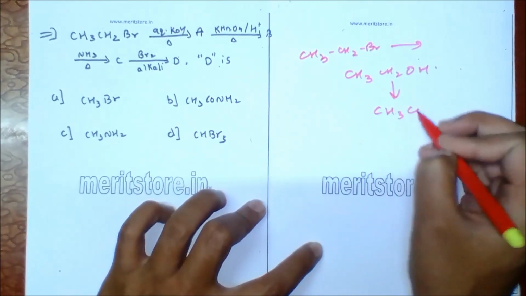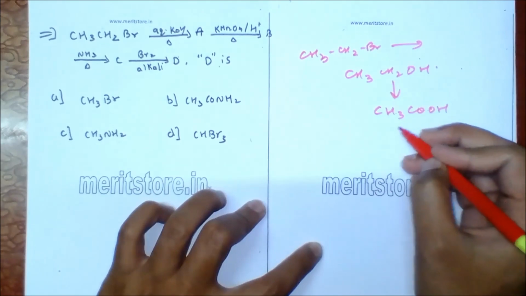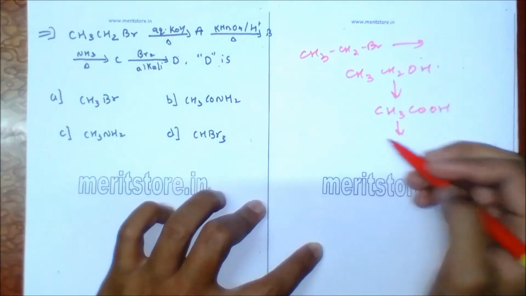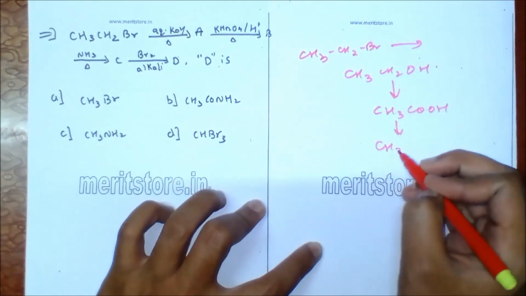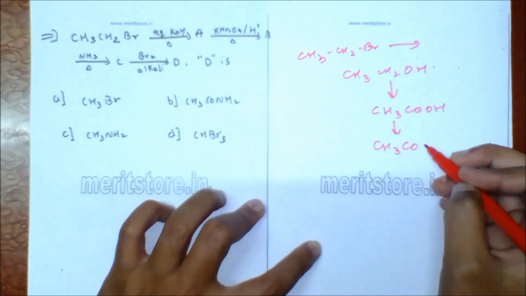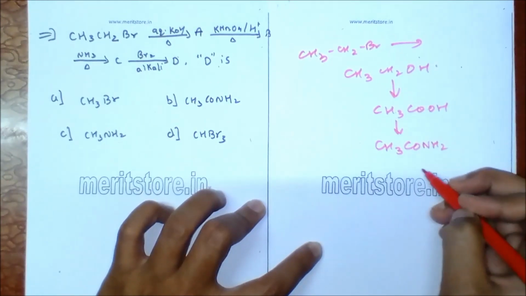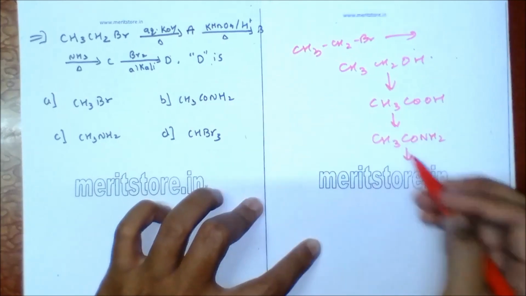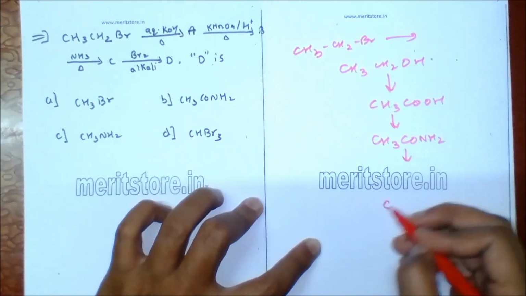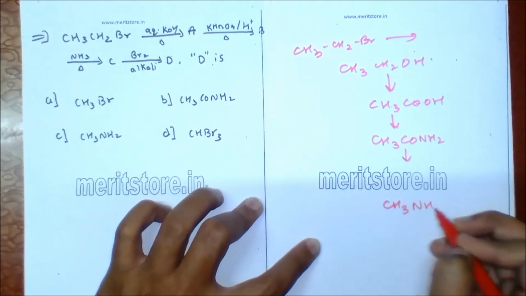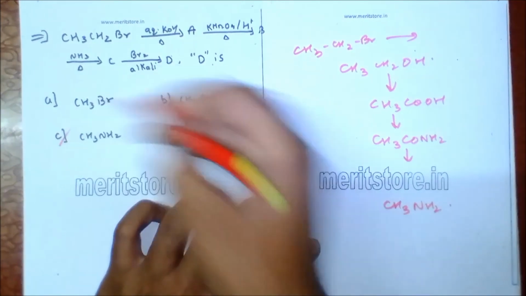This is oxidation. Acid on reaction with ammonia gives C, which is CH3CONH2, which on reaction with bromine and alkali gives D, which is primary amine, that is methylamine. So option C is the correct answer.